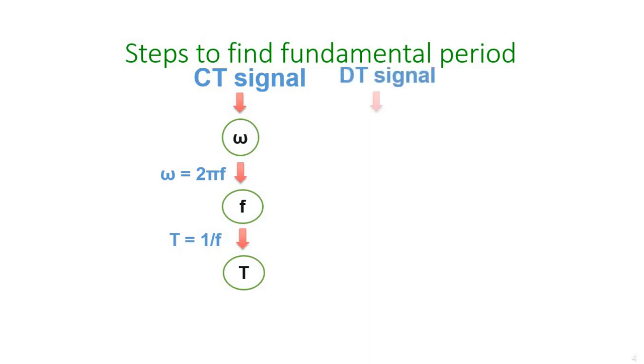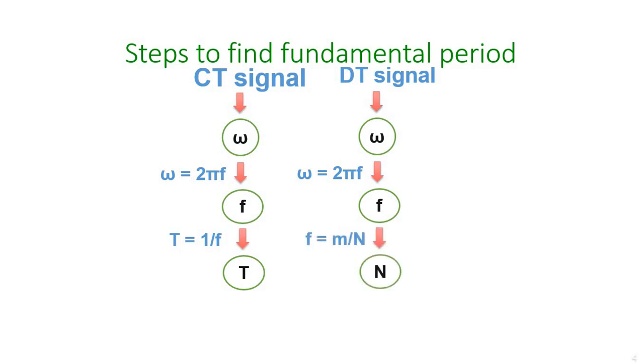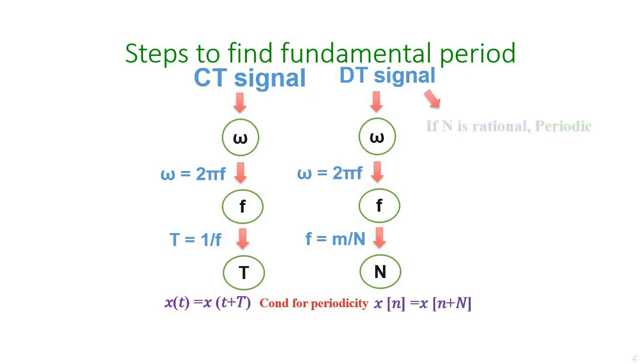If our signal is a DT signal, then also we will have a value called omega. From omega, we will be able to find the value called f, because omega equals 2 pi f. And from f, we will find a value called n, where f is equal to m by n. With this, we will be able to find the fundamental period in both the CT domain as well as the DT domain. So remember, the condition for periodicity is, in the CT domain, x of t is equal to x of t plus T; in the DT domain, x of n is equal to x of n plus N.